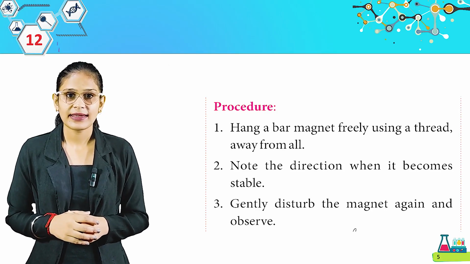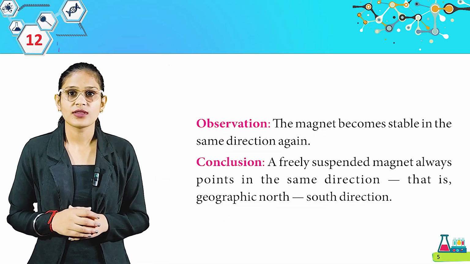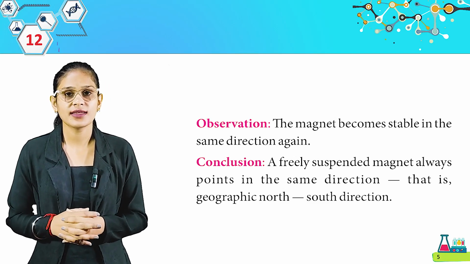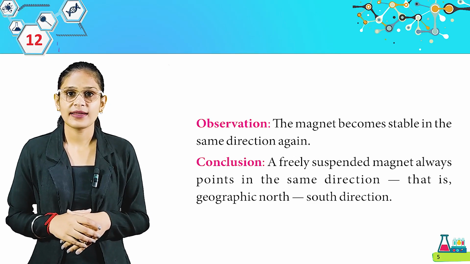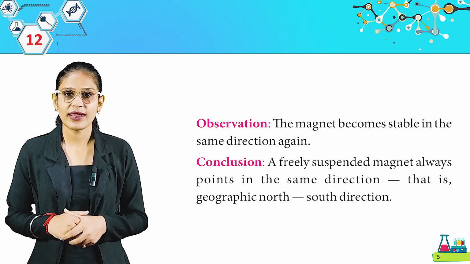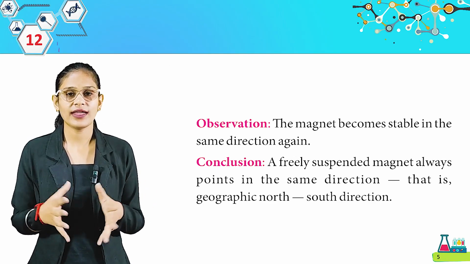Gently disturb the magnet again and observe. Look at this picture. Observation: the magnet becomes stable in the same direction again. Conclusion: a freely suspended magnet always points in the same direction, that is, the geographic north-south direction. Get it, students? Very easy.